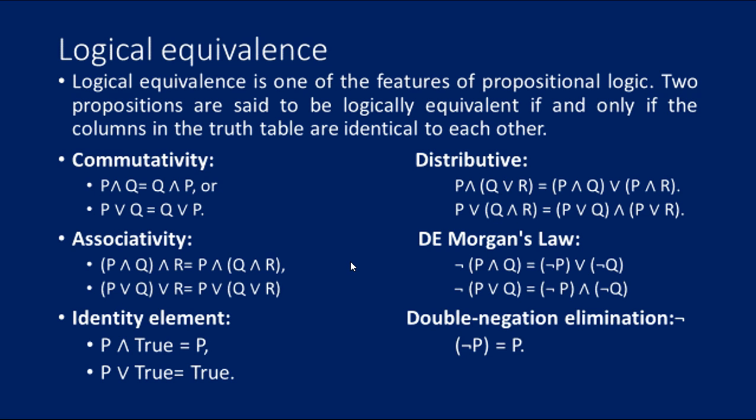De Morgan's law we can say as not of P intersection Q equal to not P union not Q, and not of P union Q equal to not P intersection not Q. Double negation we can say as not not P equal to P. So this is what is meant by logical reasoning. Limitation: we can't represent in propositional logic statements like all girls are intelligent, all girls are not intelligent, or some apples are sweet. All these things we cannot represent using propositional logic.